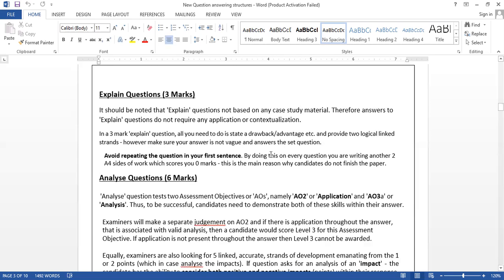Another thing, a lot of people make a mistake by repeating the question in the first sentence. I'm saying don't make that mistake. You can start your sentence with an introduction, like a definition or explaining the meaning. For example, if it asks for one benefit of market research, you can say market research means a method of collecting and gathering information. In this case, the benefit is you can find out customer insights, so as a result the business will be able to make good marketing decisions. You got it? So don't repeat the question. Don't write 'one benefit of market research is'.